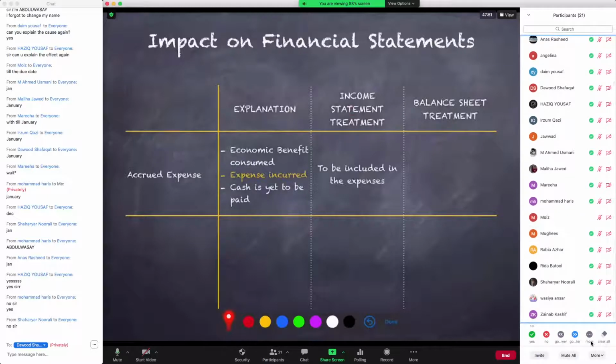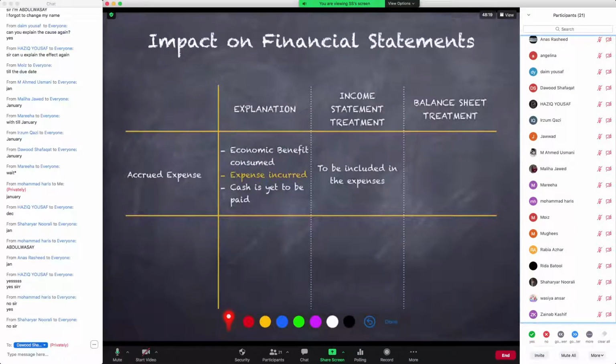ठीक है. ओके. Excellent. So now we come to the second part, the balance sheet treatment. We know that no transaction in accounting records can have just one effect. It has to have two effects. The duality principle must prevail at all times. So एक effect तो आपको यहाँ पे नज़र आ गया कि ये आपका expense है और आपके expenses में इसको include होना चाहिए क्योंकि आपने economic benefit consume कर लिया हुआ है.